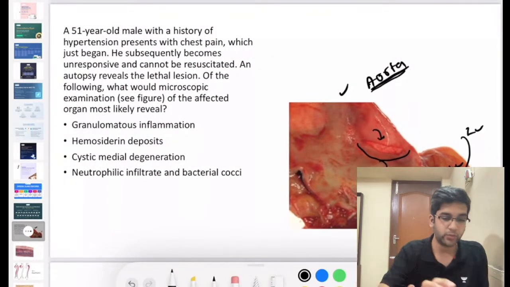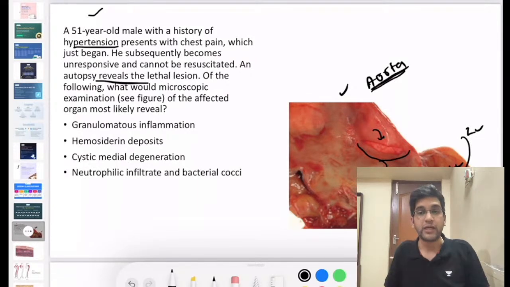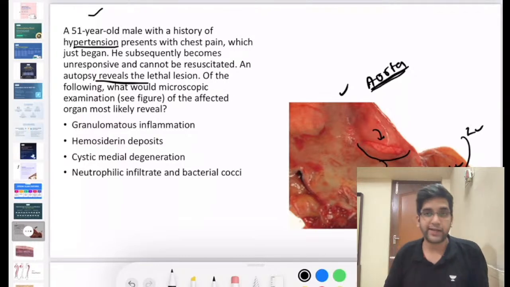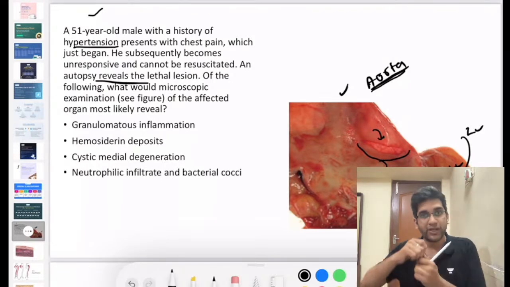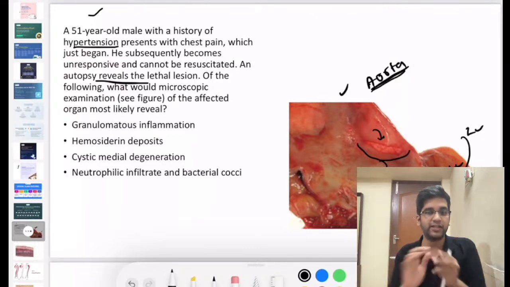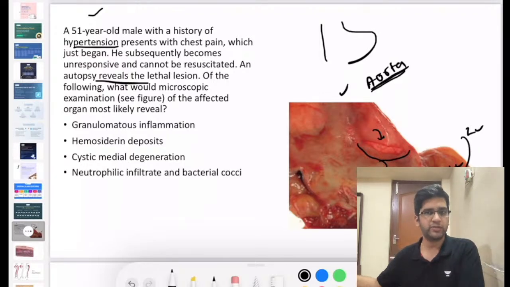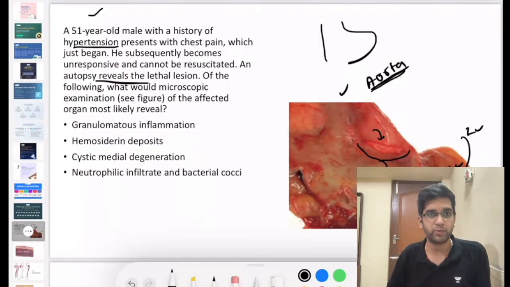Now let's look at the question. You have a 51-year-old person, hypertension with chest pain, who suddenly collapsed, and the patient died, right? Perfect. The differential diagnosis can be aortic dissection or aneurysm. I'll take your first differential diagnosis, which is aortic dissection. You have a tear, so it's most likely an aortic dissection. Why it is not an aneurysm here is it's not dilated. It's not looking like an abnormal dilatation, right? So I would keep aneurysm down the road, and aortic dissection could still be a possibility.